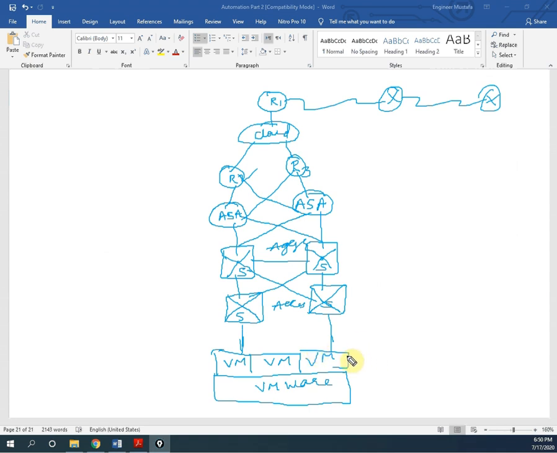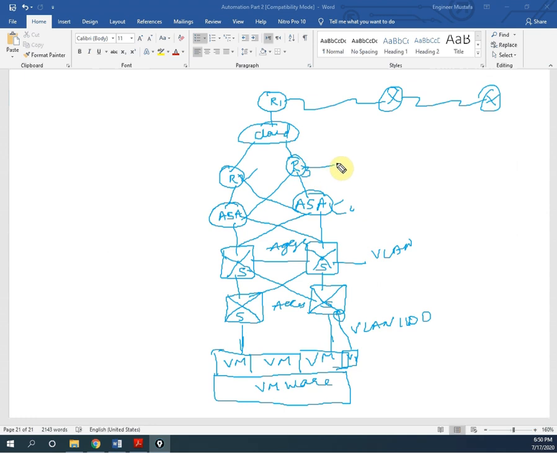If we want to install one more virtual machine, we install here. Again we need to connect this virtual machine to this switch, for VLAN 100 for example. So manually we will install, and then we will create VLAN 100 and put this port in VLAN 100. Again we will create VLAN 100 on this switch also, and we need to allow in the firewall whether this VLAN can access or not. We need to do that configuration.